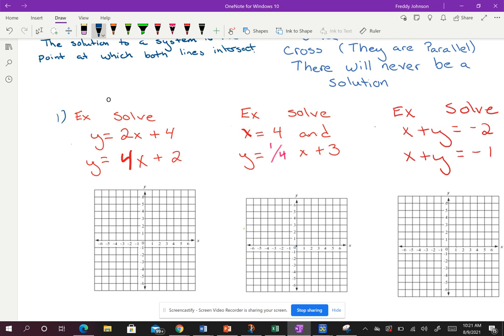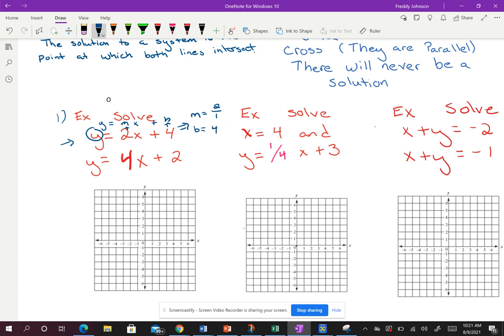Taking a look here, if I'm going to graph this, the first thing I want to do is make sure that the y is by itself. The y is by itself here, so this makes it pretty simple. Remember, this is in the form y equals mx plus b. m is the number in front of x, b is the number by itself. So this equation has m equals 2, and make sure we turn it into a fraction, and the b value here is 4.